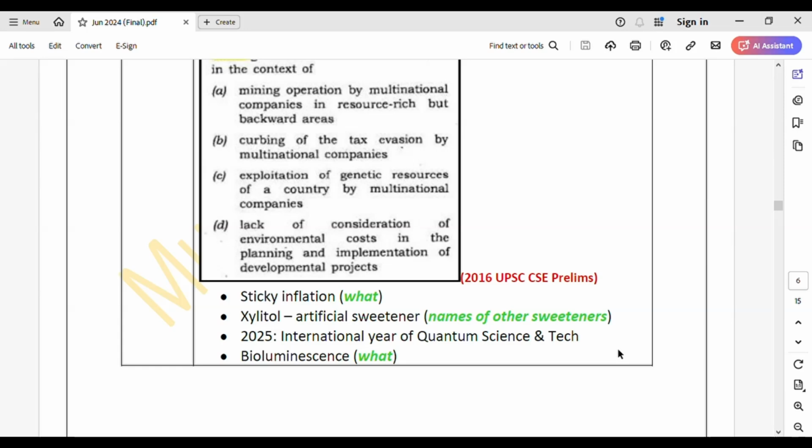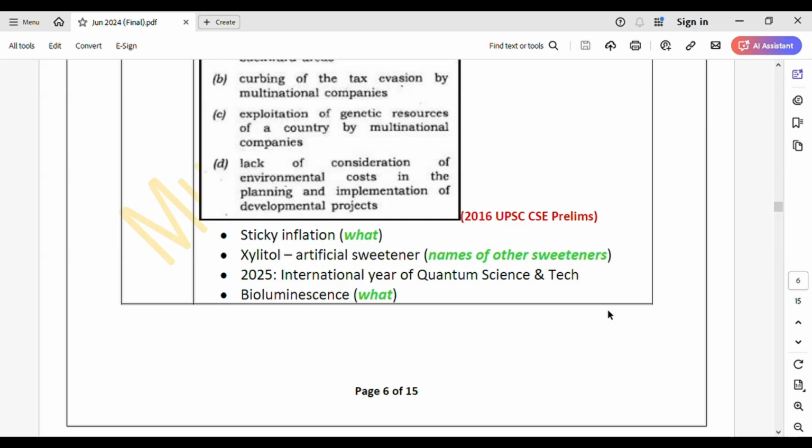Collect the names of at least 5 to 6 sweeteners, because they might give you the names of 3 sweeteners and ask what these are. One of the options will be sweeteners and others fungus and so on, so you can pick the correct answer. So do these things.